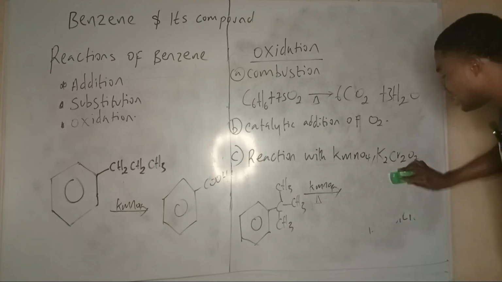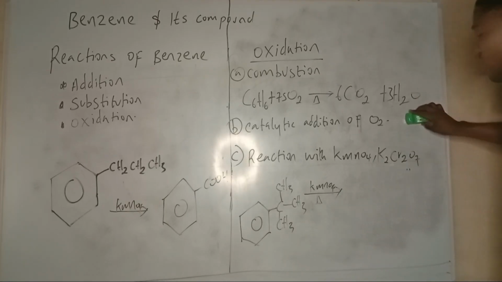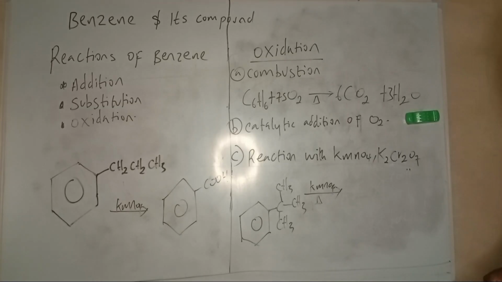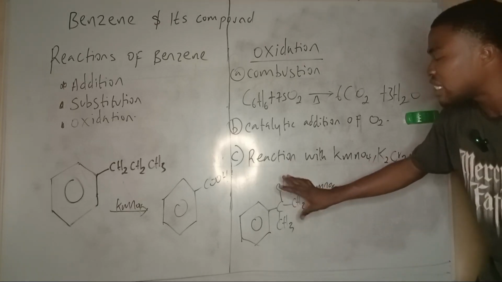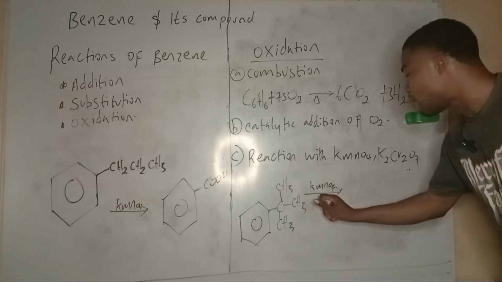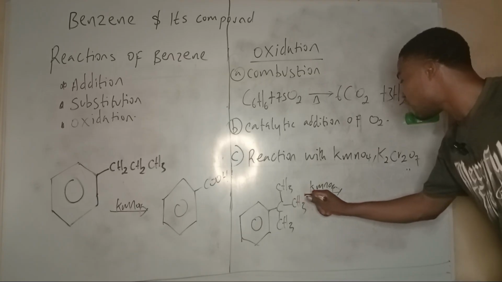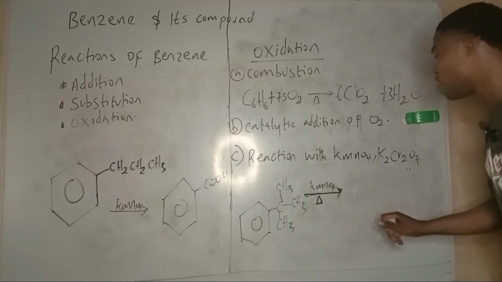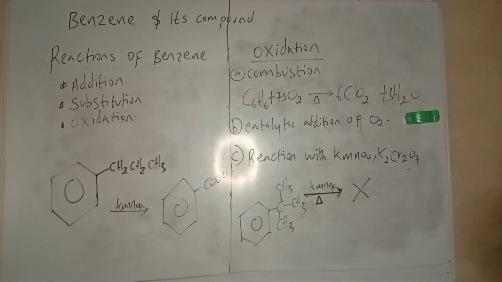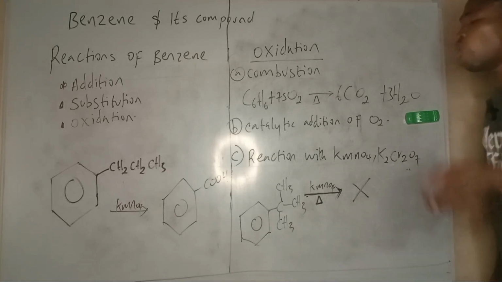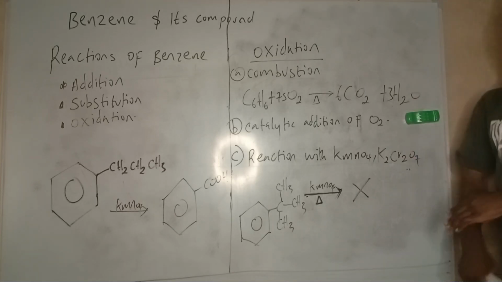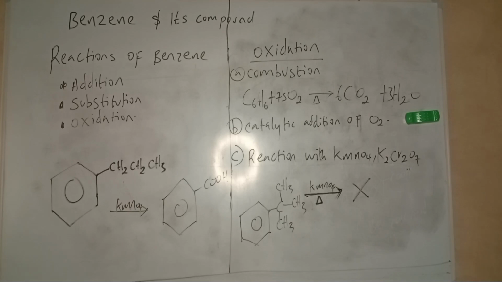That means if I oxidize this compound, tert-butyl benzene, in the presence of heat, I will get nothing. I will boil and boil, just like I did for the benzene ring. When you heat benzene with a chemical, no reaction. This kind of compound does not react with the chemical. Very interesting about benzene.